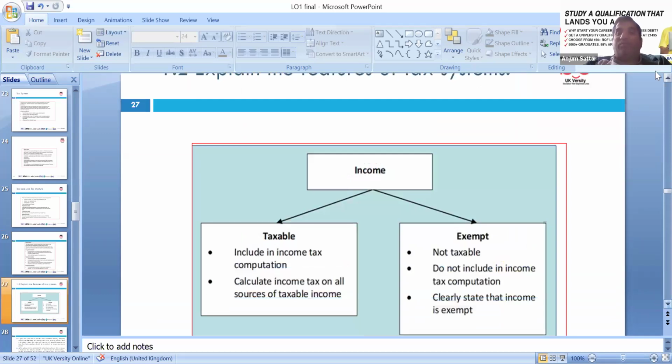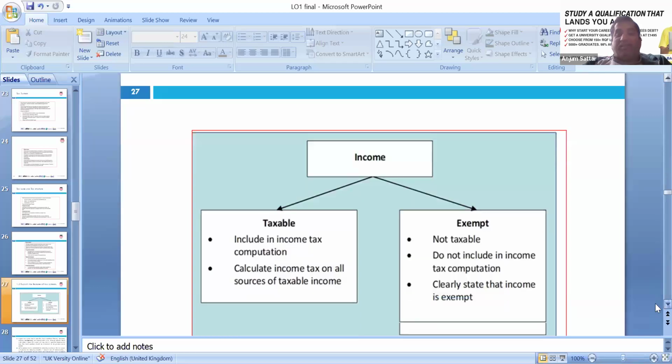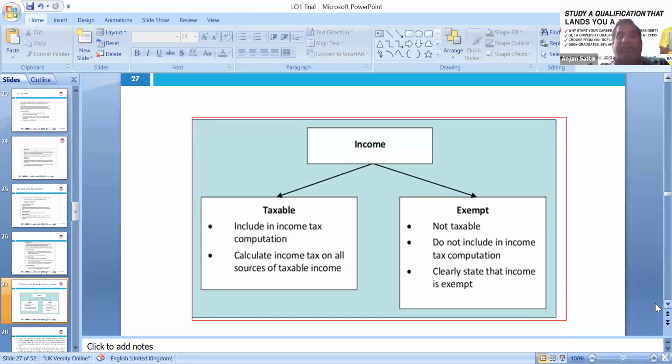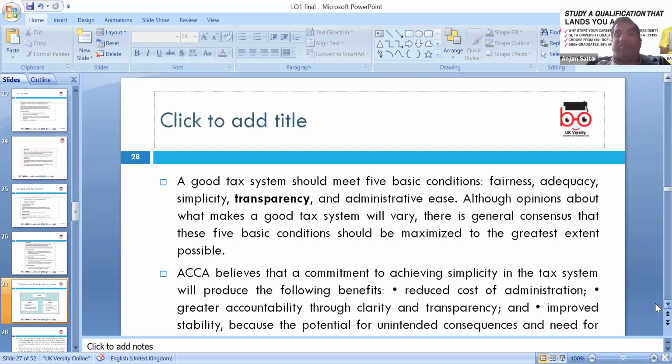That's used as well. Okay, so we can look around and explain the features of the tax system: is income taxable, income tax computation, how to calculate the income tax, and all the sources of taxable income. Which are exempt, and we can look at even the losses, carry forward and brought forward up to 5 years.